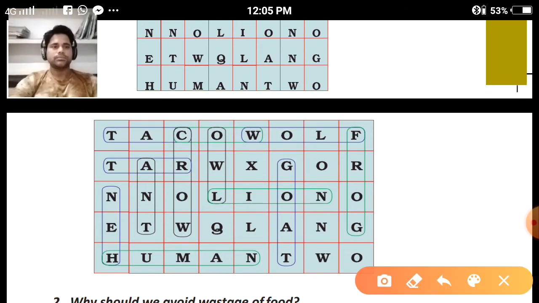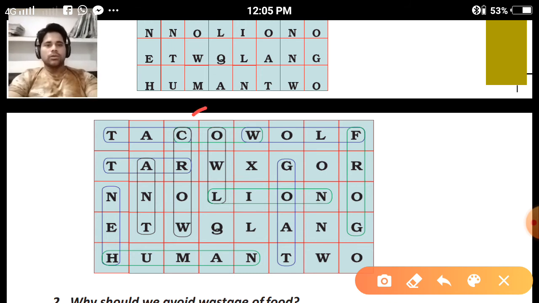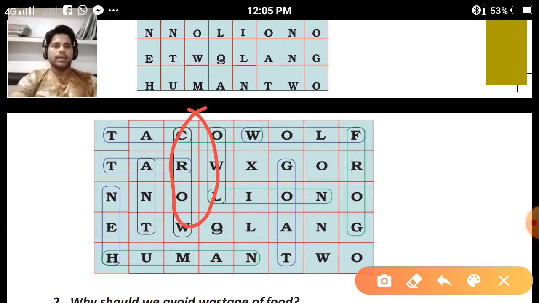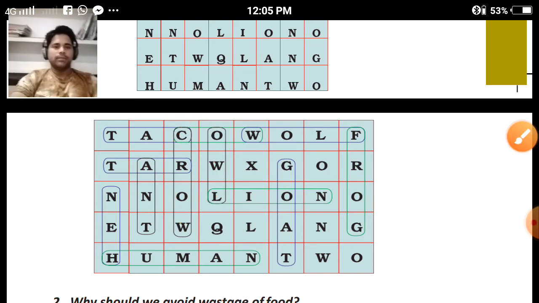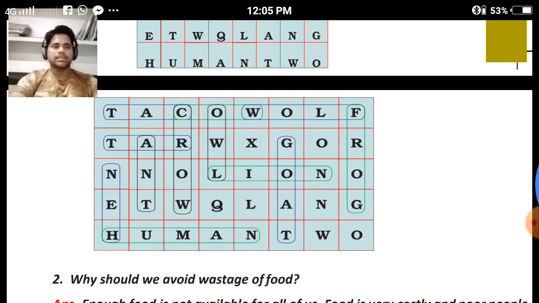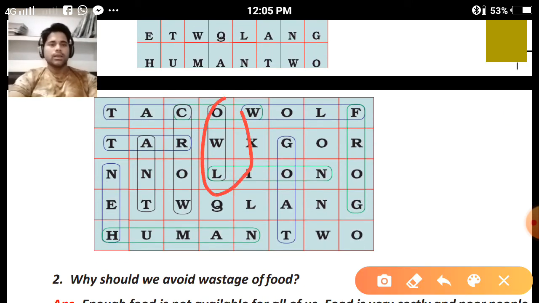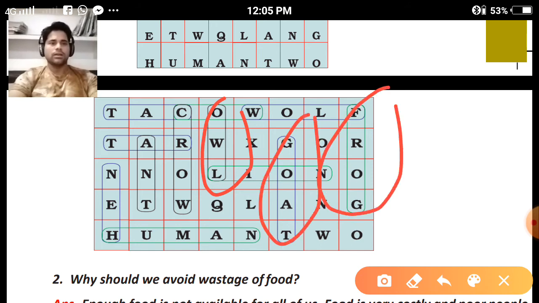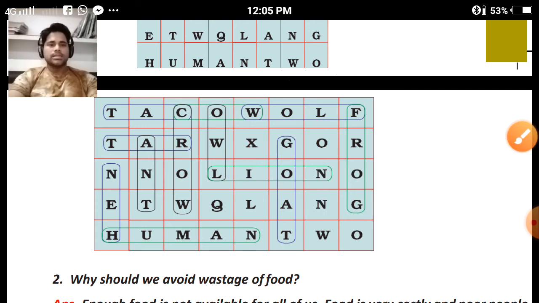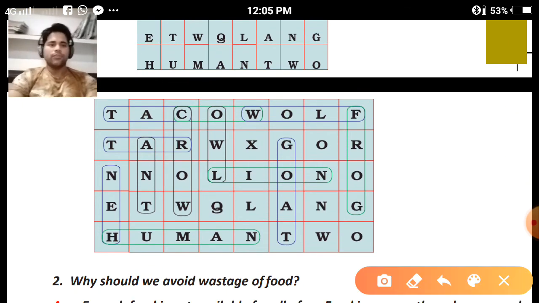First, crow can be considered an omnivore. Owl can be considered an omnivore. Next, goat, frog, wolf. Clear? Next, human in the category of omnivore.